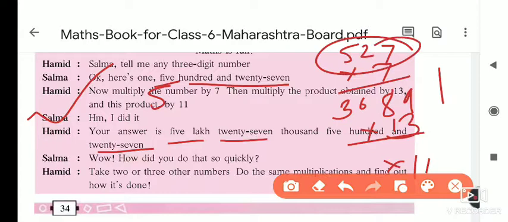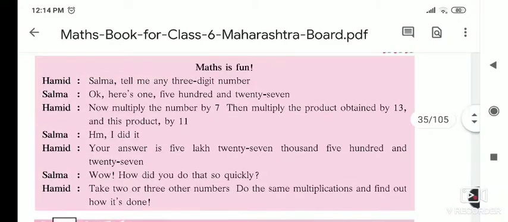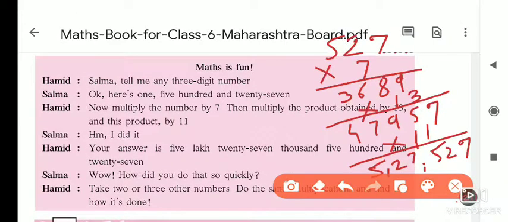Okay, so you have to do this. You take any number and just do this activity. Any 3-digit number you have to take. So here I had done this. What do we have to do? We have to take any 3-digit number, your own number, here 527 taken. Then you multiply this number with 7. Then you will get this answer